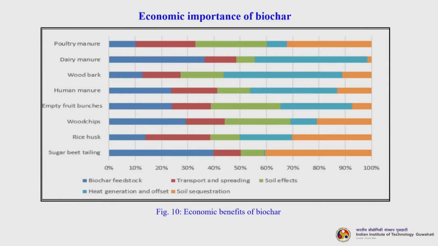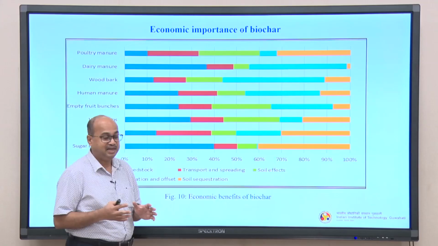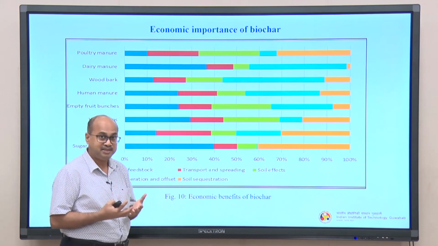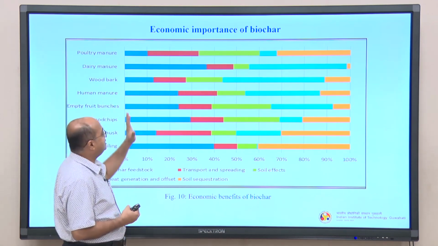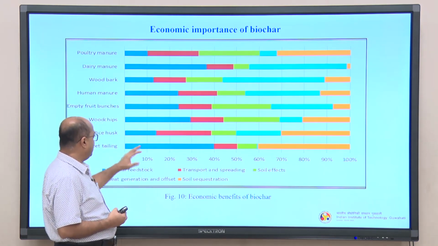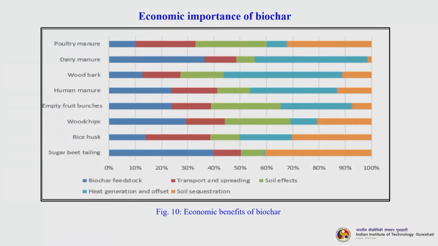So, if you look at this particular slide, you can understand the economic importance of the biochar. These are the different types of materials or feedstocks from which the biochars have been produced, and these are the typical things. You can see the colors. The blue one is the biochar feedstock, the percentage of economic consideration or importance.